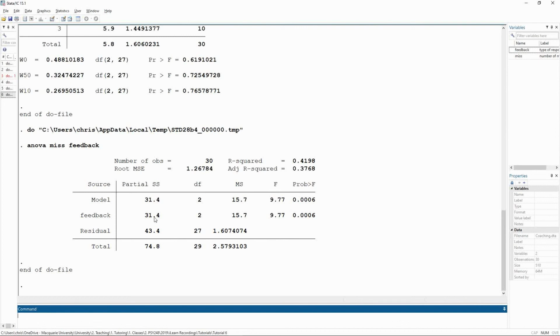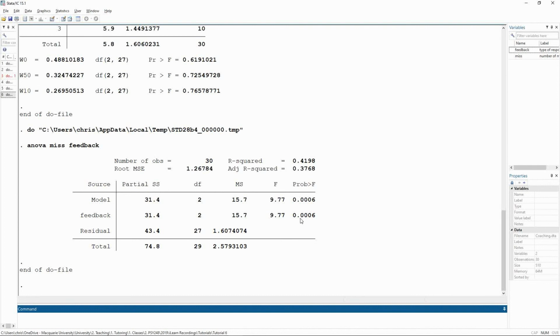I have 31.4 units of sums of squares for feedback, 43.4 for residual. That totals to 74.8. 31.4 divided by 2 would give me 15.7. And my residual sums of squares divided by its degrees of freedom would give me 1.61. If I divide my mean sums of squares for feedback by residual, I will get 9.77. And if I was to calculate the probability of obtaining an F of 9.77 on 2 and 27 degrees of freedom, if my null hypothesis was true, if there was no difference, the probability of that would be 0.06% of a chance.